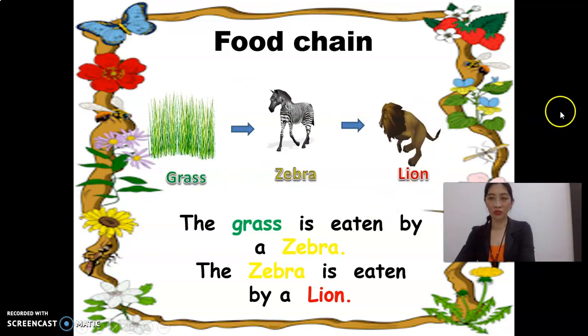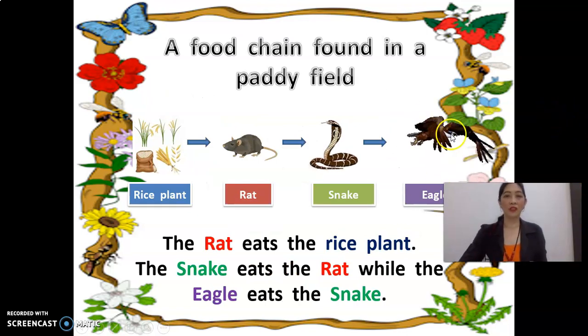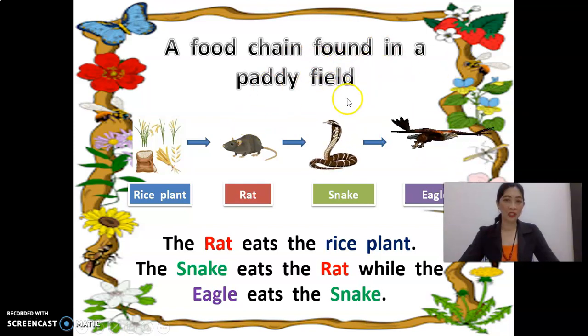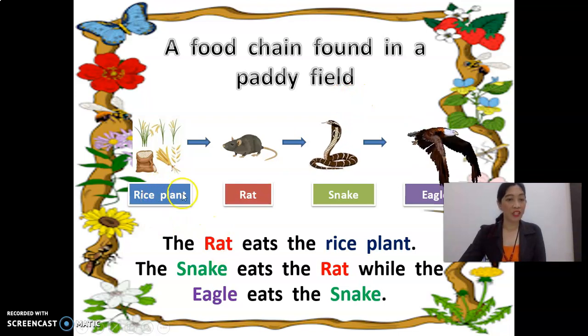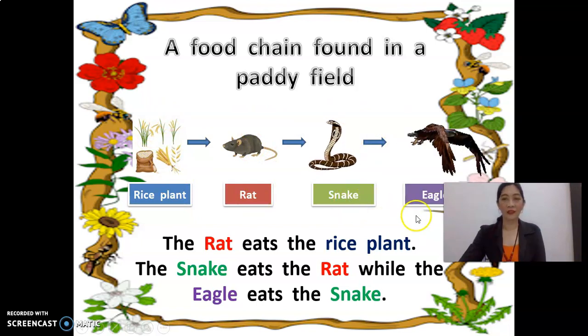Okay, we will go to the next. This is another food chain found in a paddy field. We have a rice plant, then rat, then snake, then the last is eagle.